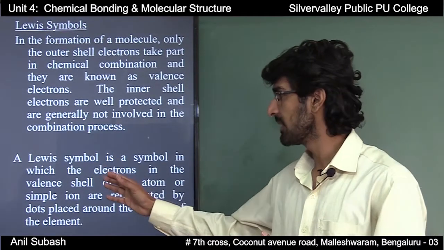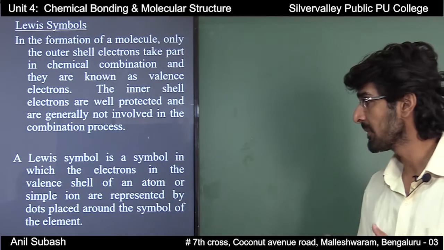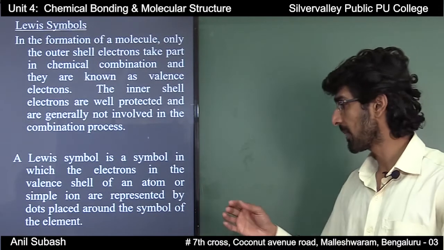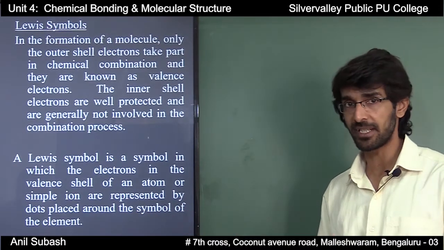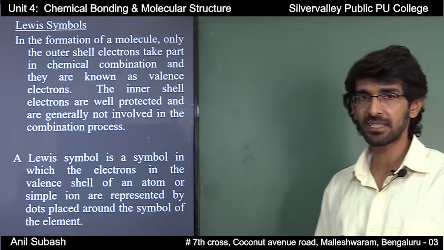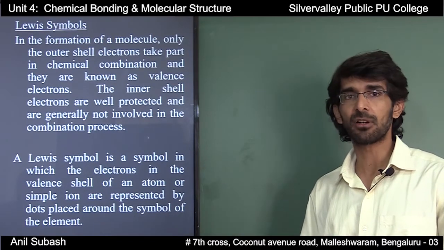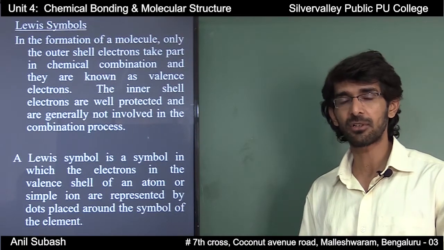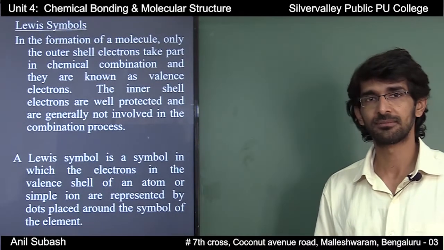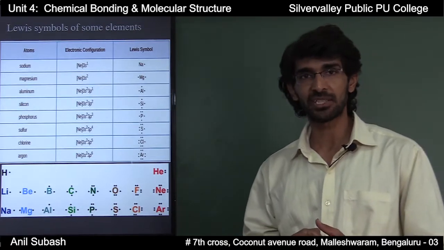So, a Lewis symbol is a symbol in which the electrons in the valence shell of an atom or a simple ion are represented by dots placed around the symbol of the element. So, a Lewis symbol is nothing but a symbolic representation of the atom along with its valence electrons, and these valence electrons are represented in the form of dots. Now, let us consider the Lewis symbol of some elements.